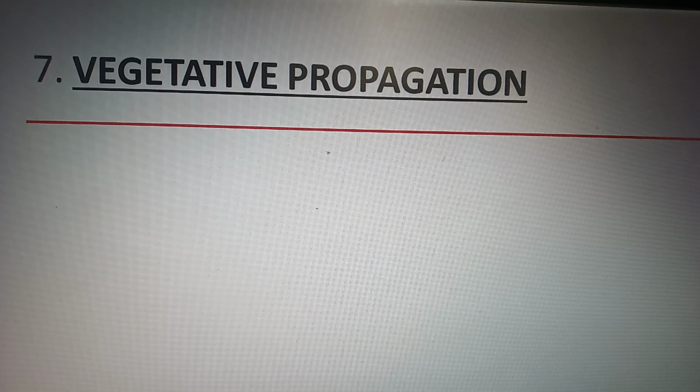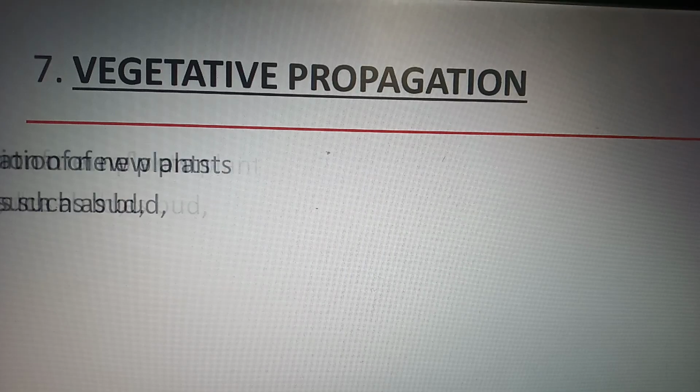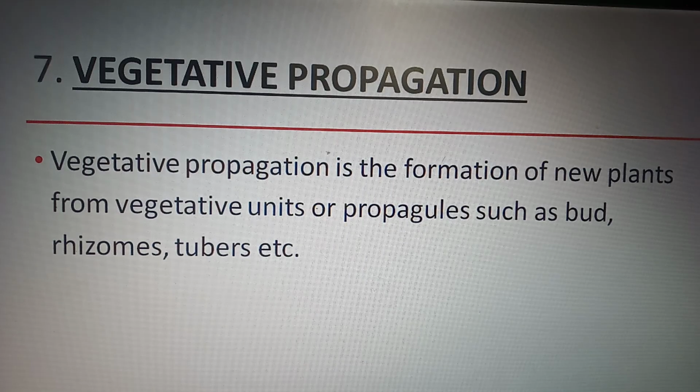The next topic is vegetative propagation. So what is vegetative propagation?